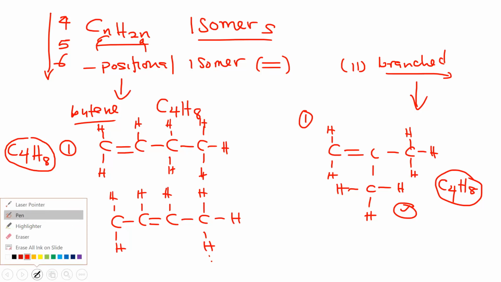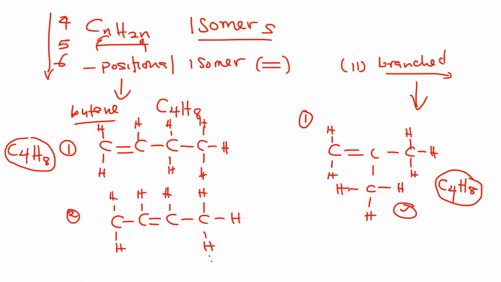So these are two of the isomers in terms of the position of the double bond. Now let us take note of this. How do you name this first one? Where we are coming from, we prioritize the branch, which means we consider the branch first by counting the number of carbons, going forward and backward. And we look at the one that gives the lower number to the carbon on the double bond.